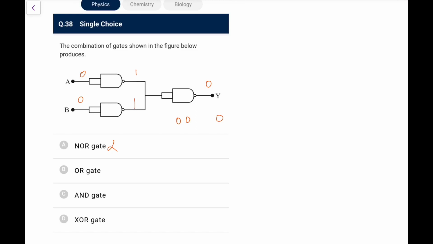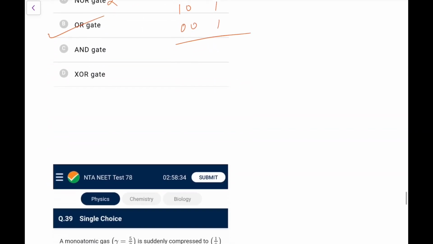Next I'll do 0 and 1. If I do this, 0 and 1 would become 1 and 0. So it would be 1 and 0, 1 and 0, AND will give 0, so NAND will give you 1. So in this case it is 1. So 0 1 is 1, so 1 0 will also be 1. Last check for 1 1. If I do it for 1 1, it would be 0 and 0, again it would be 1 here. So it comes out as the OR gate. So go for option B here.